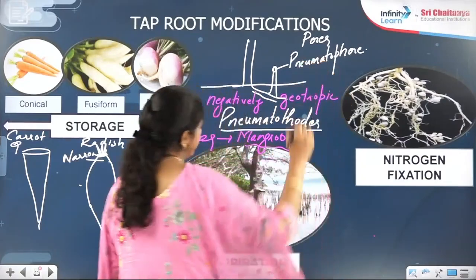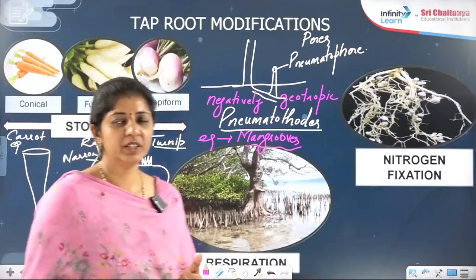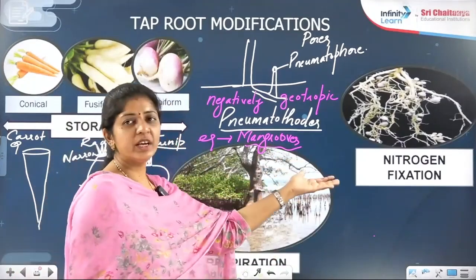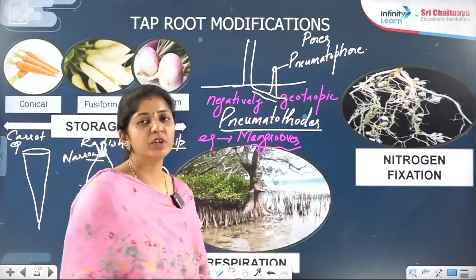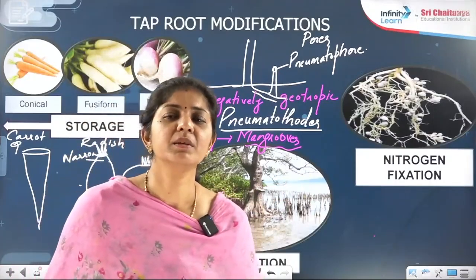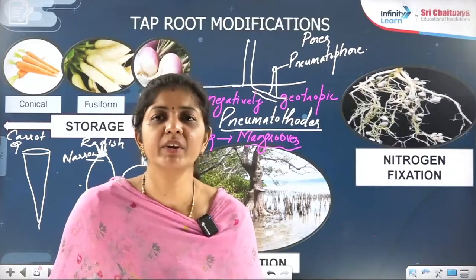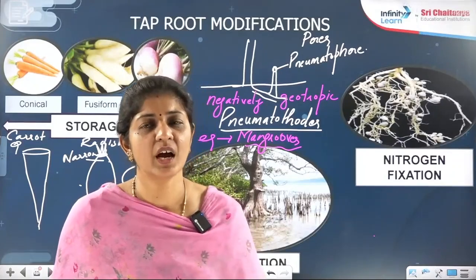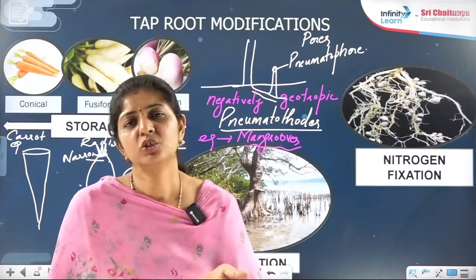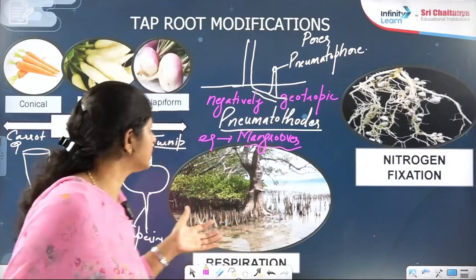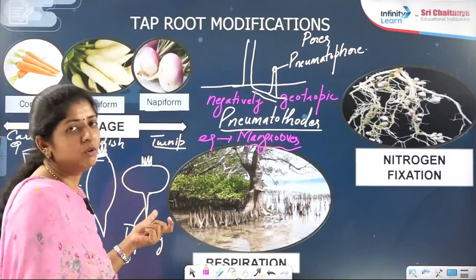So this is a modification. Now what function are they performing? The roots which have come out, what function are they performing? It is performing the function of respiration. Are you getting that? So basically the mangrove has a taproot, but once they feel suffocated, they start giving up a modification of the root which comes upward, which you call pneumatothorns, and the pores you call pneumatophores.